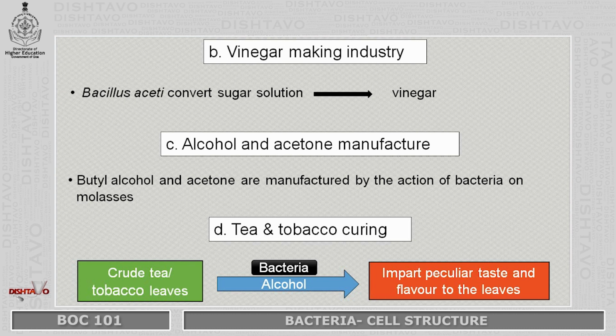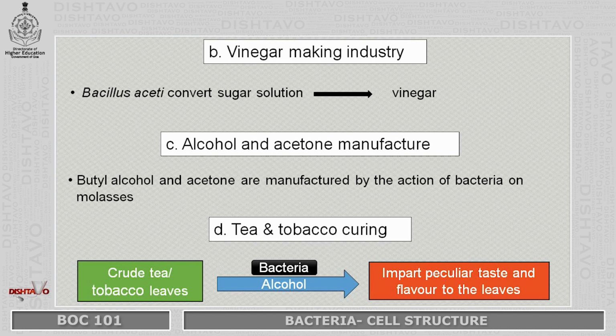Next, we can see the bacteria are also used in the vinegar making industry, where Bacillus aceti converts the sugar solution into vinegar. These bacteria are also used in the preparation of alcohol and acetone, where butyl alcohol and acetone can be manufactured by treating molasses with these bacteria.